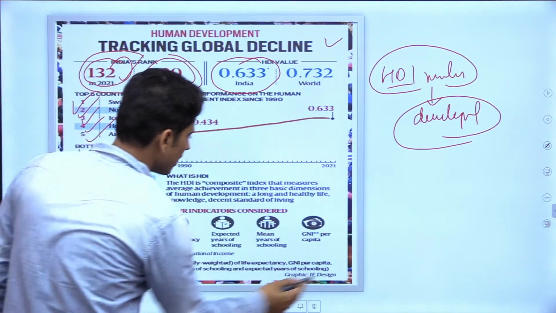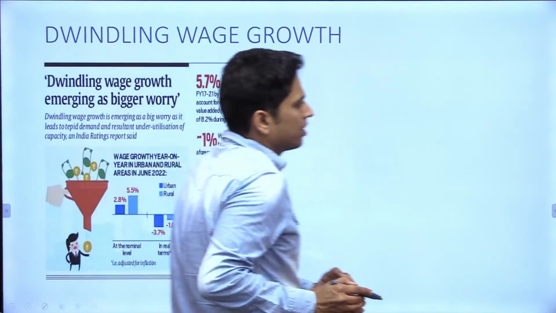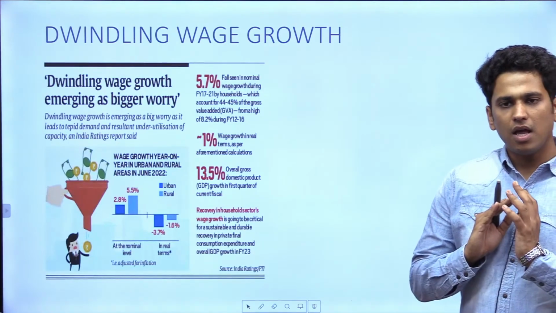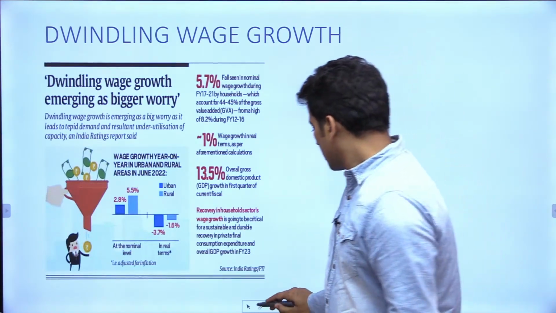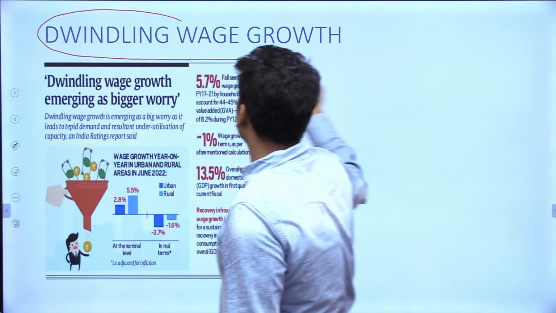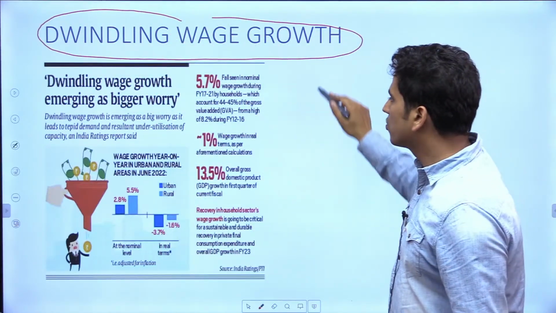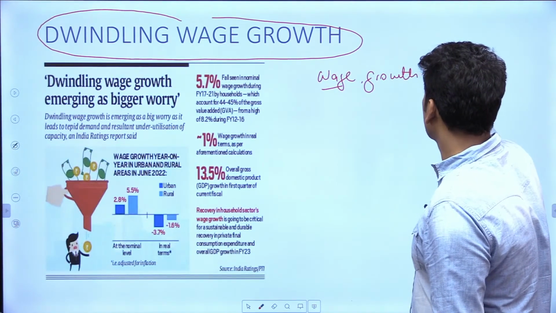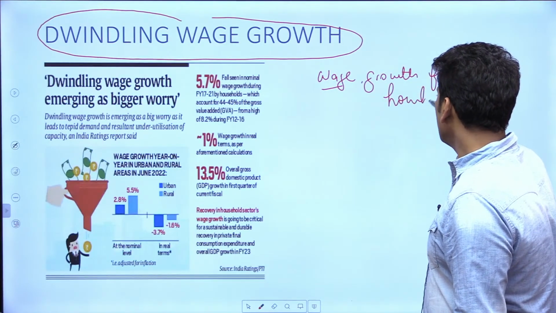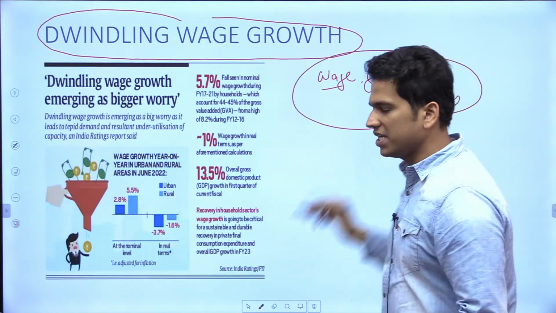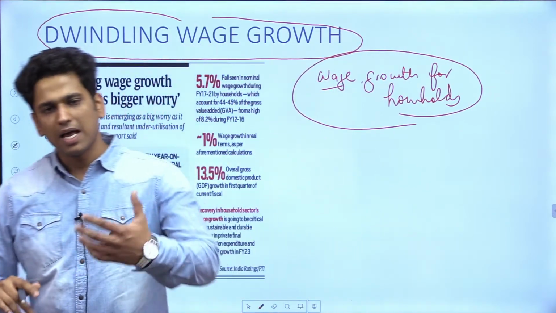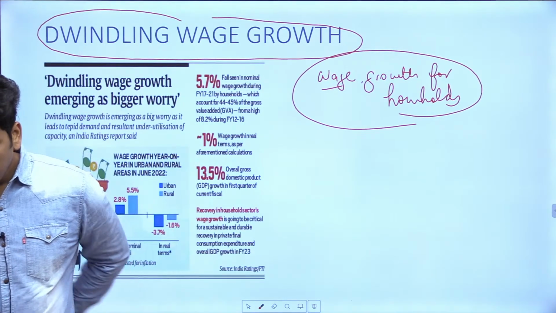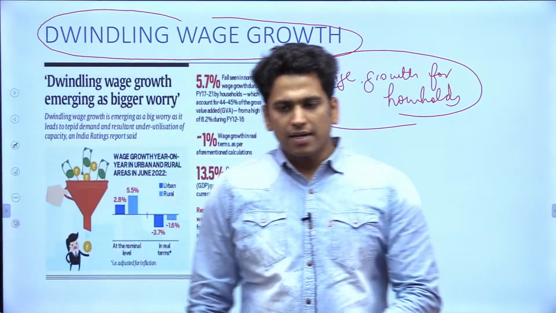Now let's move to the next topic. This topic is very important to understand. There is a thing called dwindling wage growth. If we talk about wage growth, I am talking here in terms of households. Wage growth for households. Can anyone tell me how GDP is measured in our country? I would welcome it if you would write in your comments box. I would be obliged. How is GDP measured in our country?